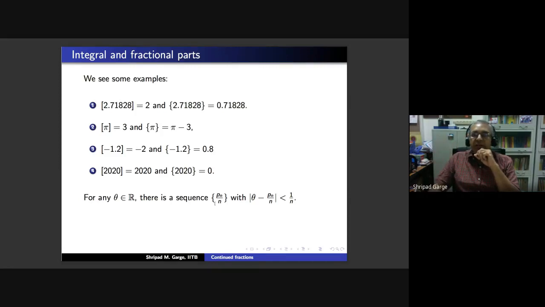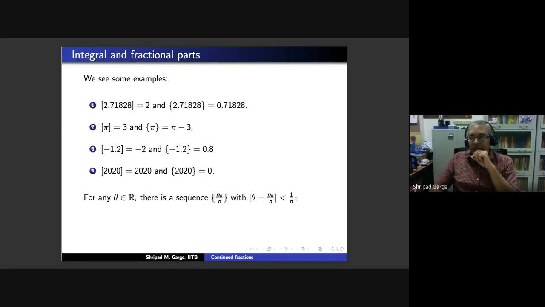Therefore, if you fix the denominator to be n, your theta has to be between two such consecutive rationals a by n and a plus 1 by n, and therefore the distance of theta from a by n has to be less than 1 by n. If your theta happens to be equal to one of the a by n, you will take that a by n to be your term in the sequence. So we have now obtained a sequence Pn by n with this property.